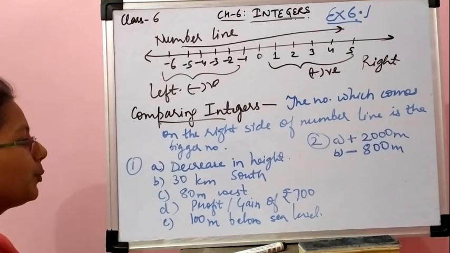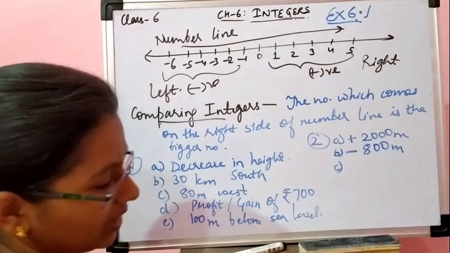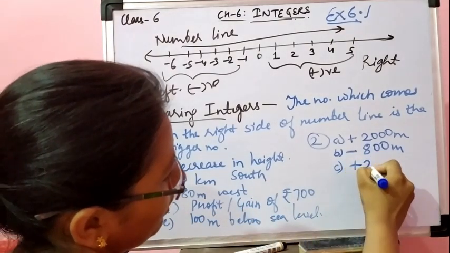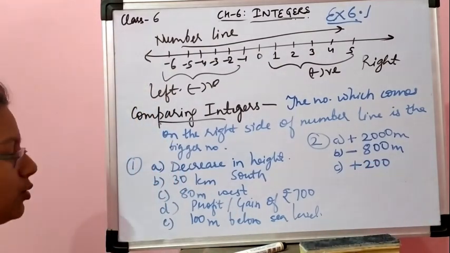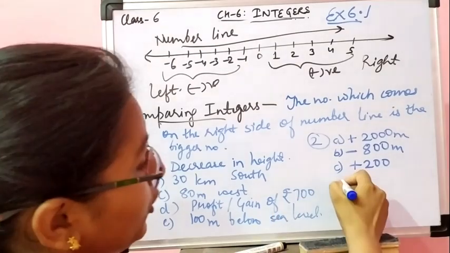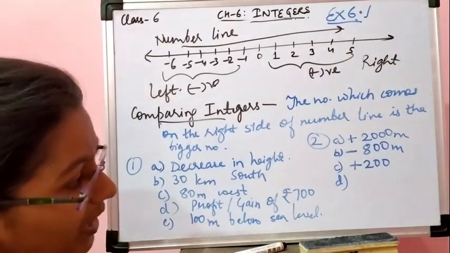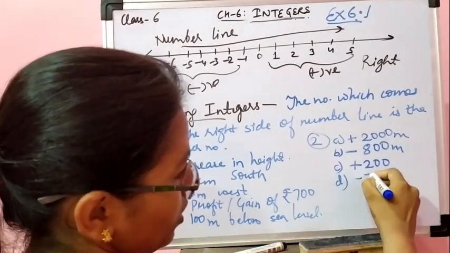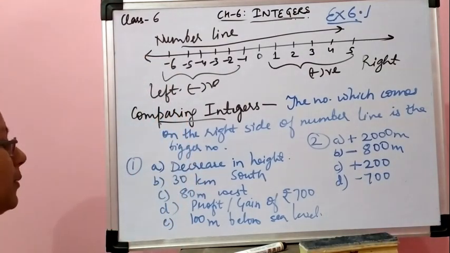A deposit of rupees 200. Deposit मैंने अभी आपको बताया था जमा करना. So that will add in my account plus 200. Then a withdrawal of rupees 700. Withdrawal मतलब मैं पैसे निकाल कर आ गई तो वो मेरे अकाउंट में कम हो जाएंगे. So minus 700. Similarly, we will do the next questions.